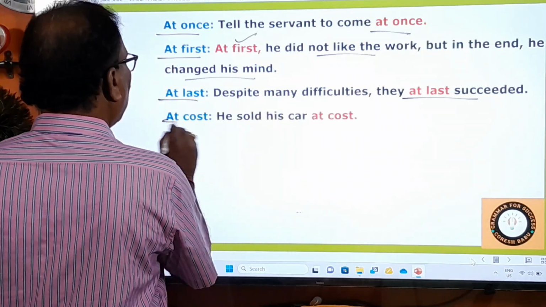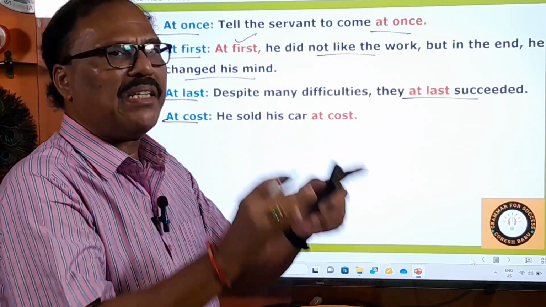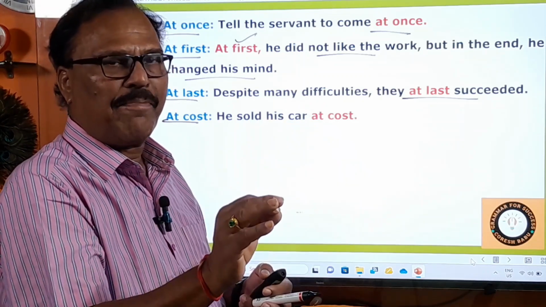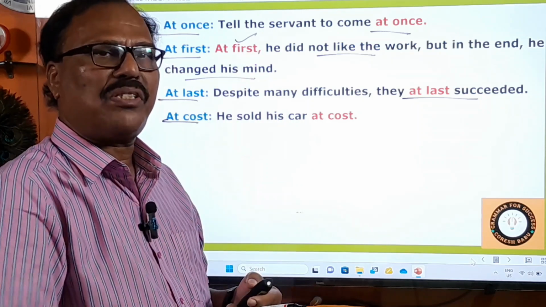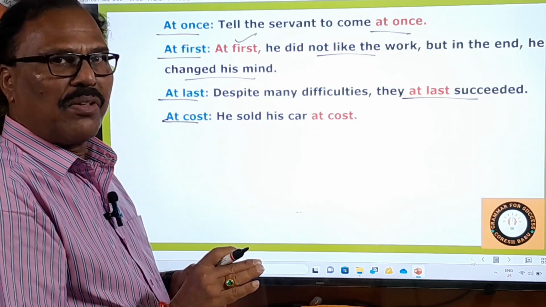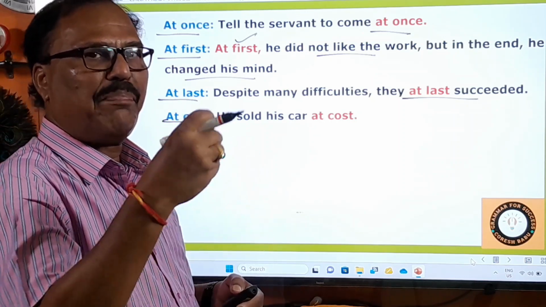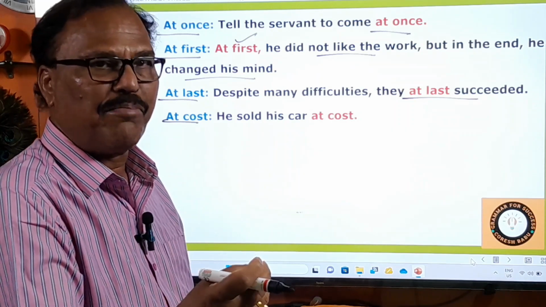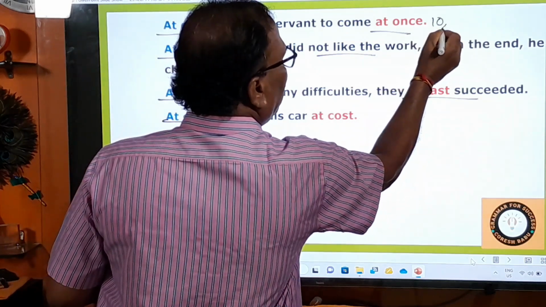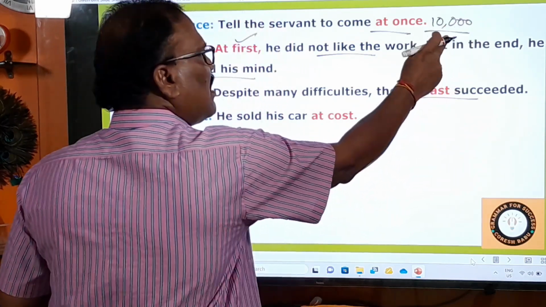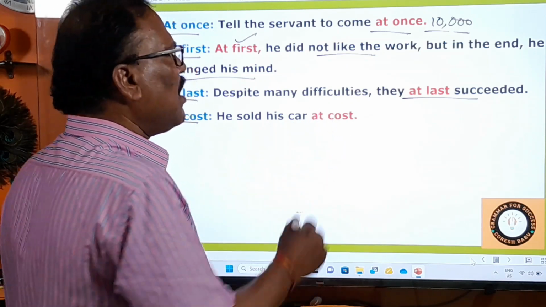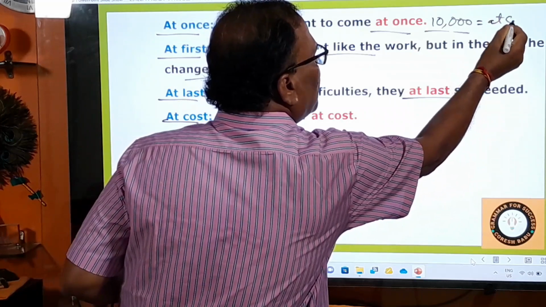And then comes at cost. At cost means for the price of production. For example, you purchased a mobile for 10,000 and again you have sold it for 10,000. Then what do you say? At cost. I sold my mobile at cost. At cost means whatever price you have paid for it, you have sold it for the same price. Then you say I have sold the mobile at cost.